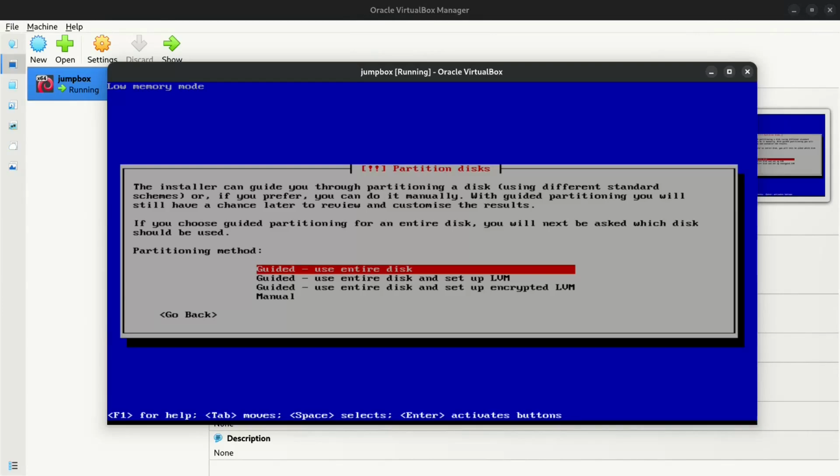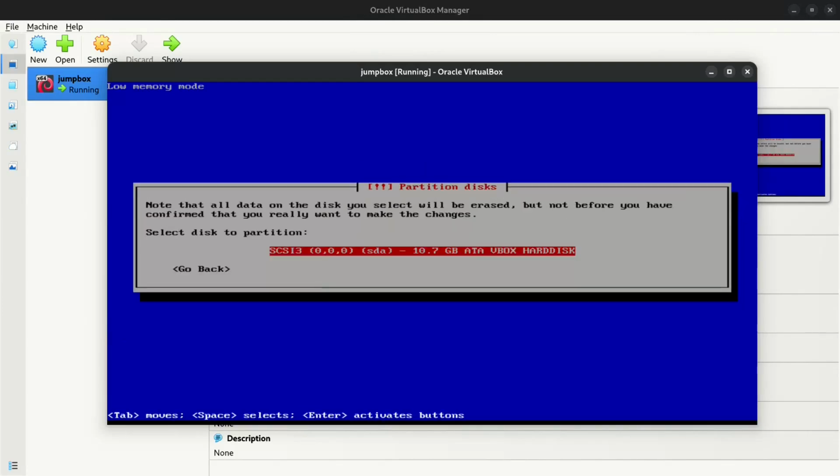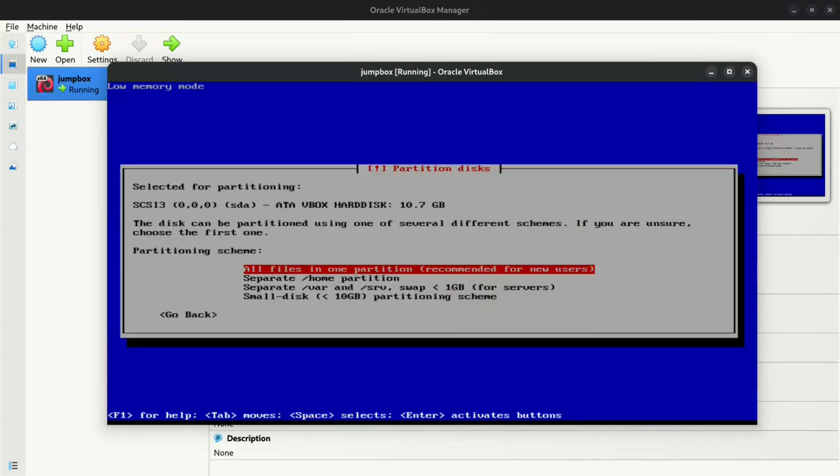We want to use entire disk. This is our 10 gigabytes disk connected to the virtual machine. And we don't want to do any partition. We want all the files in the same single partition instead of having different partitions for home, EFI, swap, etc.